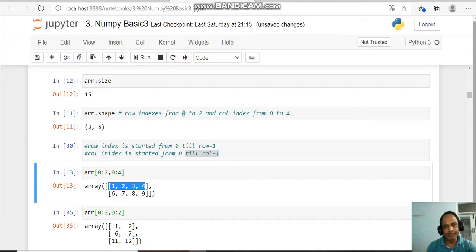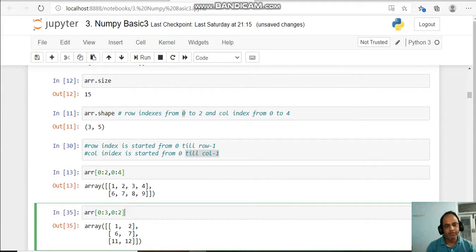Okay. Similarly, if I want to extract till the second row, that is the second index row, and till the first index column, then I'll write it this way: 0 to 3, 0 to 4, 0 to 2.